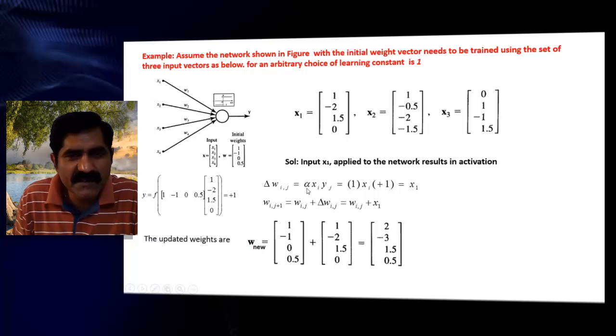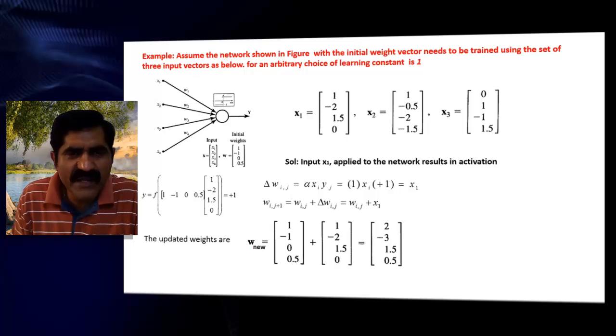Change in weight is the learning rate, which in this example is 1, times xi, which is 1, -2, 1.5, 0, times y, which is +1. So the change in weight is nothing but x1. The total input pattern is taken as the change in weight.